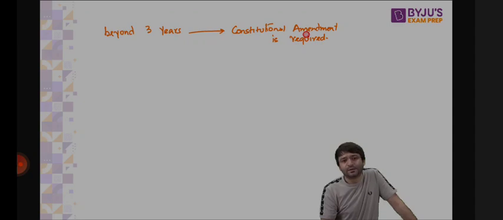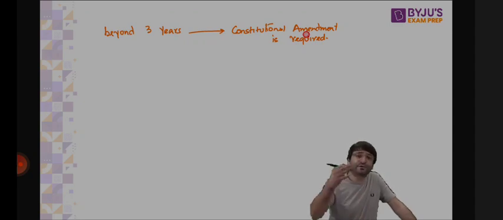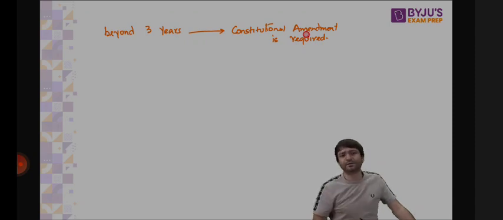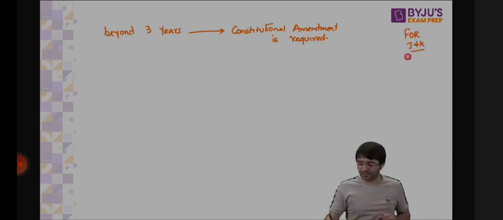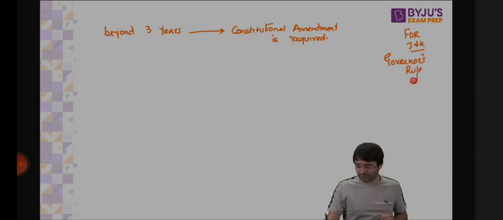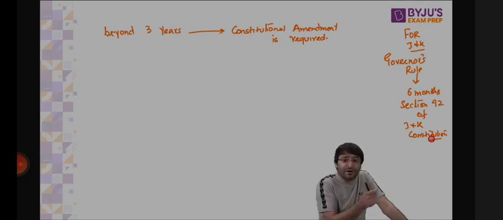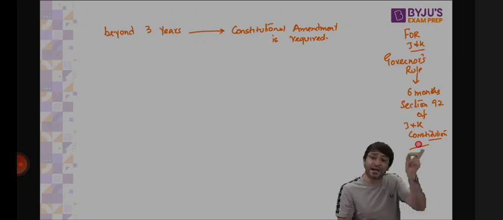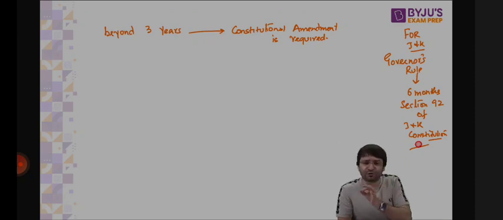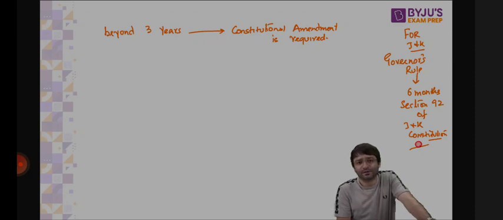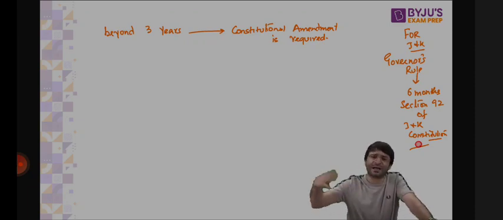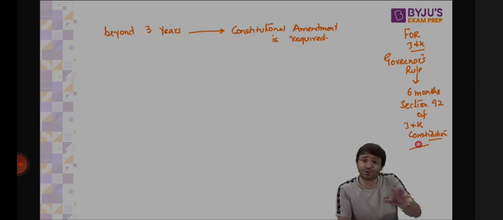But for Jammu and Kashmir, president's rule continued for 5 years, 6 years as well, and no constitutional amendment act was required. Why? Because for J&K, previously there used to be governor's rule for 6 months under section 92 of the J&K constitution. That means for Jammu and Kashmir there used to be a provision known as governor's rule, which could be imposed for 6 months if there is a breakdown of constitutional machinery according to the constitution of Jammu and Kashmir. But once the 6-month period is over, then Article 356 will be applicable to Jammu and Kashmir. And there is no upper limit to the time of president's rule in J&K. When the president proclaims president's rule for Jammu and Kashmir under Article 356, there is no upper limit. That is why president's rule continued beyond 5 years, 6 years in J&K as well. That was prior to 2019, not now. That was prior to 2019 when J&K had a special status.